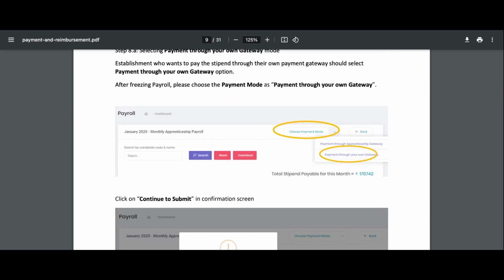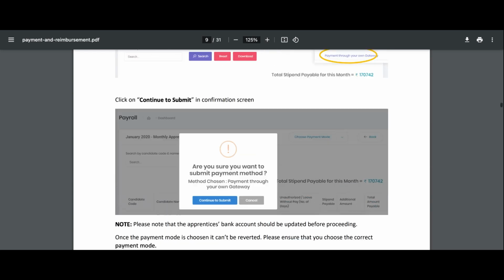If you pay from this portal itself, then the government, after a quarter, is going to reimburse the stipend back to you if you have applied under NAPS. So when you update the contract, you mark whether it's NAPS or non-NAPS. There is an option, and if you mark non-NAPS, you will not get the stipend. If you put NAPS, you will get the stipend from the apprenticeship board.